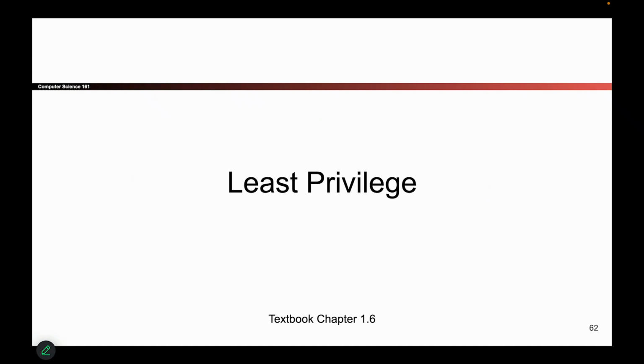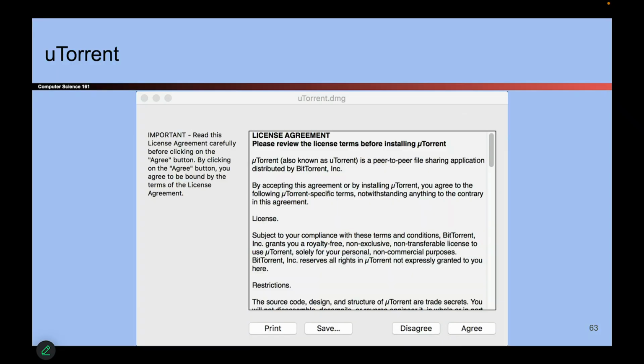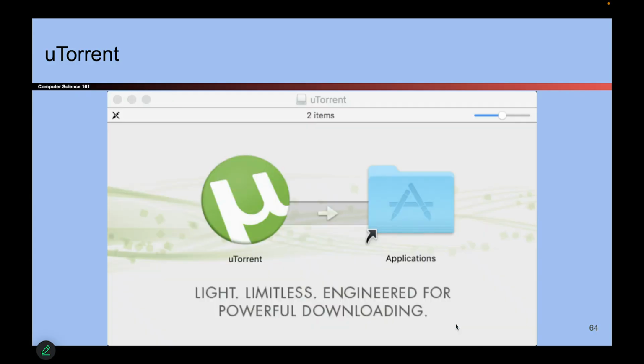Okay, here's another one, least privilege. So we're going to go watch a movie. So let's go watch a movie together. I'm going to my favorite streaming site, and we'll watch some movies legally. So we'll click agree. It's great.